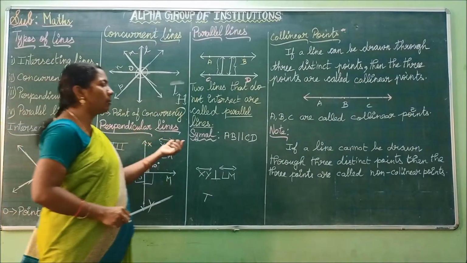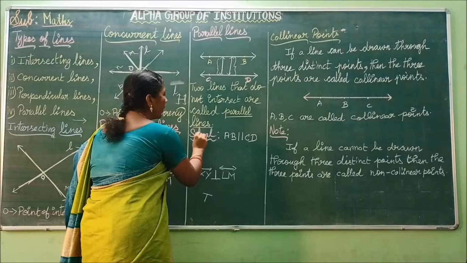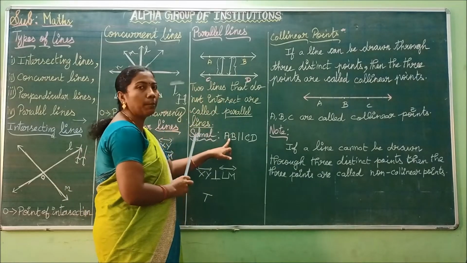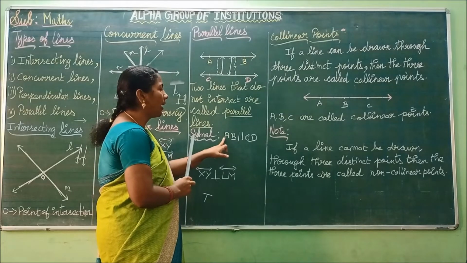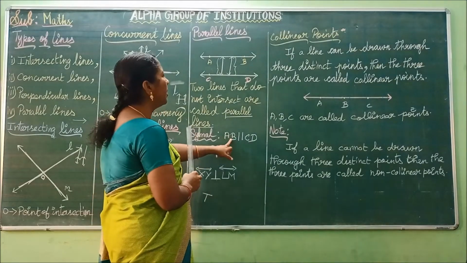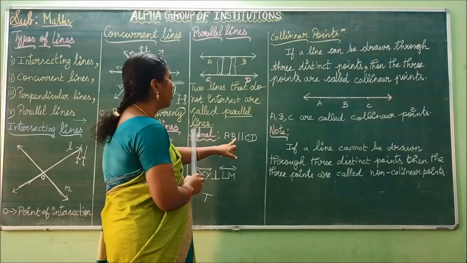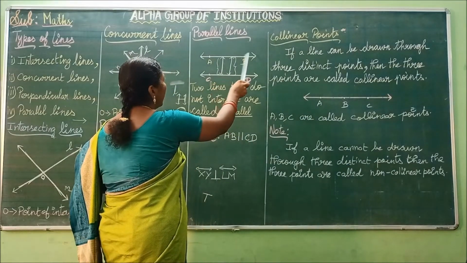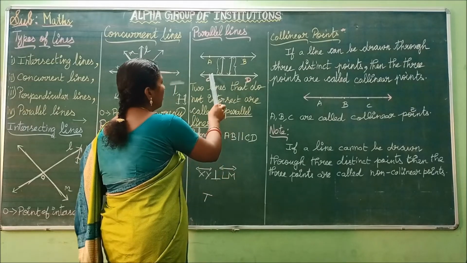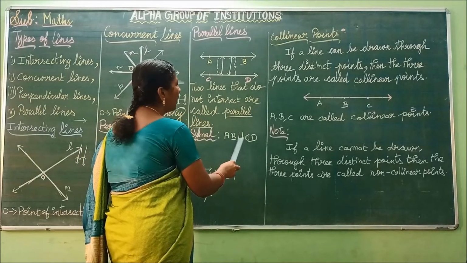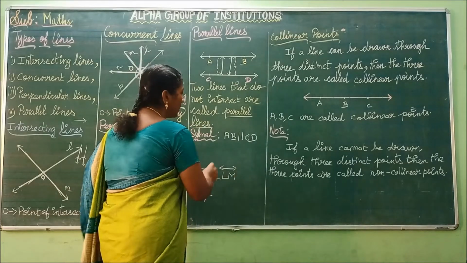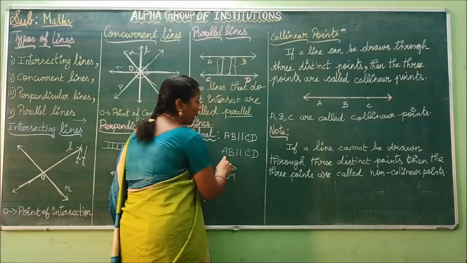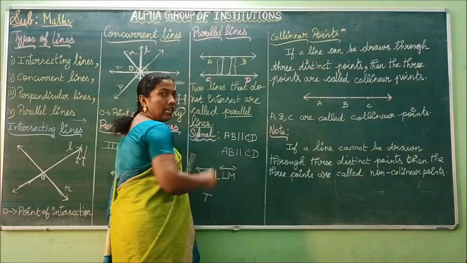Also, we have the symbolic representation for parallel lines. How can we represent the parallel lines? AB, you have to write the name of the line. AB parallel to CD. See here, this is the name of the line AB. And what is the name of the other line? CD. So AB parallel to CD. This is the symbolic representation of parallel lines.